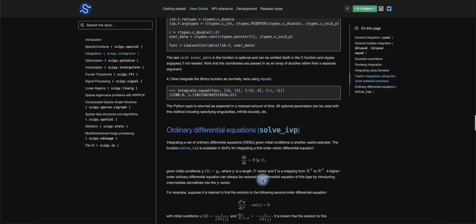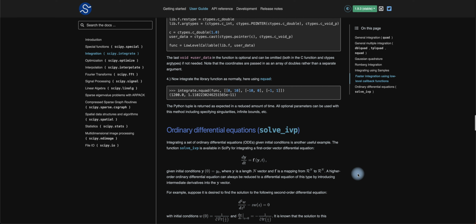ODEs, right? Basically engineering math. Integration of a set of ODEs given initial conditions is another useful example, which is solved with solve_ivp. Initial value problem, that's what it stands for, that's what it solves in SciPy. So you're basically integrating the first-order vector differential equation, given the initial conditions y(0) = y0, where y is a length-n vector and f is a mapping from Rn to Rn, right? It's like one map to another, basically.